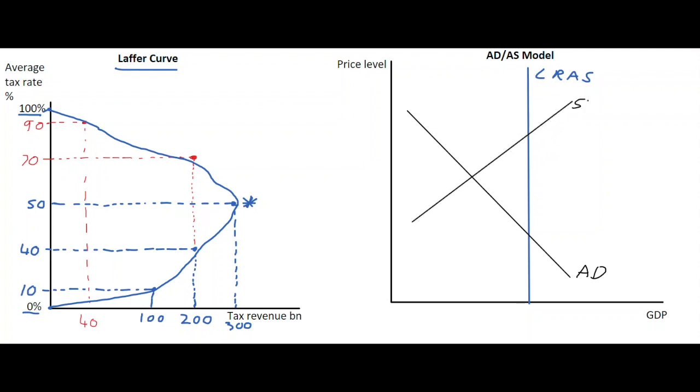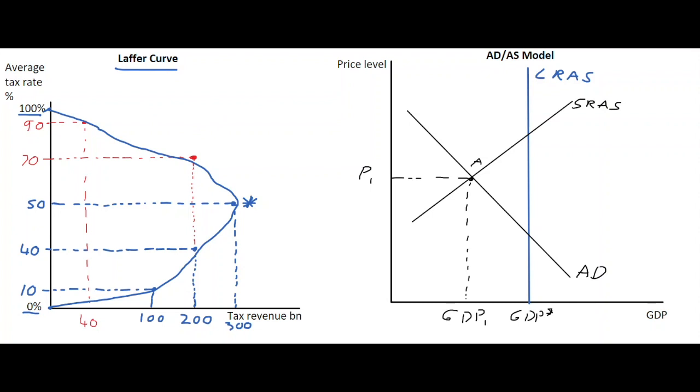So what this means from earlier videos is that we have an output gap in the economy, we have a recession gap in this case here at point A, where we have a price level P1 and we have a GDP level that is below the optimal or potential. So GDP1 is below its potential level here.